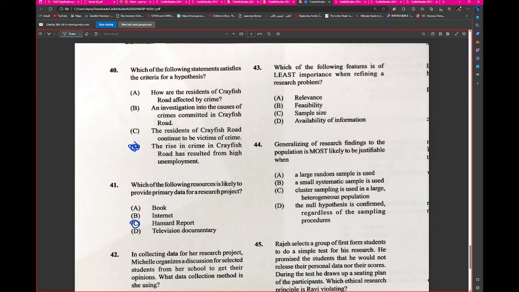Sir, I don't think the sample size has any. Well, it plays a role, yes, sir, but I don't think there's an issue whether you have a lot of persons or not in conducting a research. It depends on what the research is. Yeah, but the keyword is least, and I heard somebody say B, but feasibility refers to viability, whether it's valid or not. So that wouldn't be the least important one, because the information has to be valid or viable.